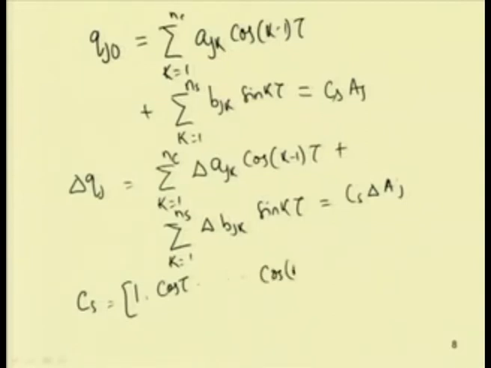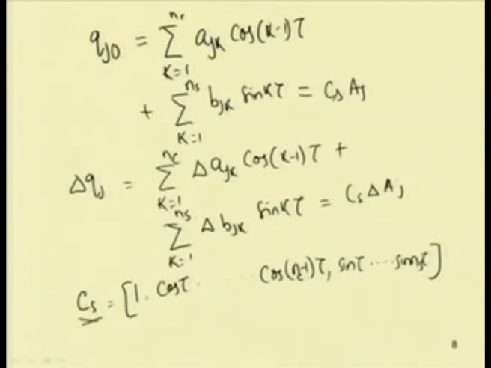The last cosine term becomes cos of n c minus 1 tau. So, this is for the cosine terms, and for the sine terms one can write similarly. The first term in the sine part is for k equal to 1, so the coefficient of b j 1 will be equal to sin tau. Then the next is sin 2 tau, and one can find the last term equal to sin n s tau. So, this is C s.